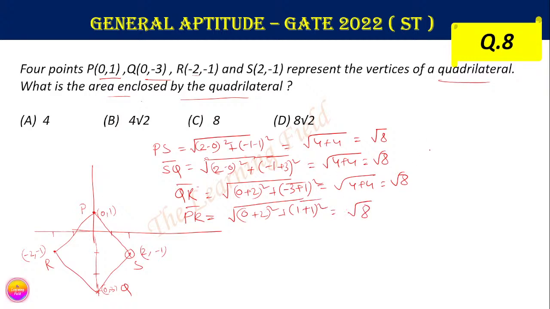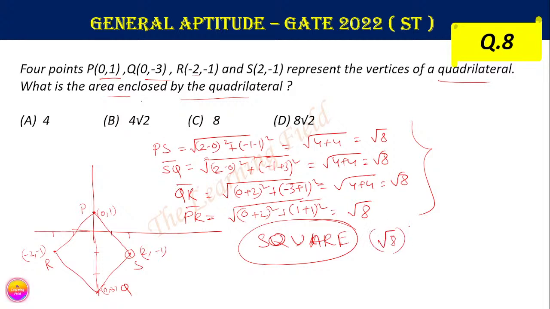Okay, therefore we can see that the 4 sides are equal. That means the quadrilateral is a square. Okay, therefore we also already know the formula of the area of the square. So this is equal to root under 8, this is the side square. This is equal to clearly 8. Okay, so option C is correct here.